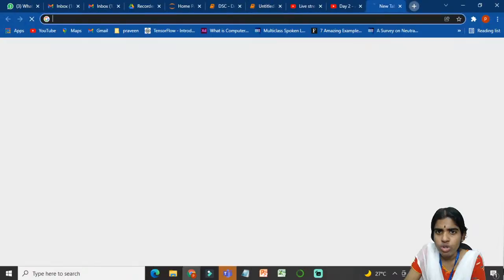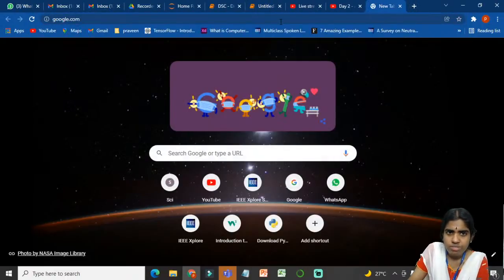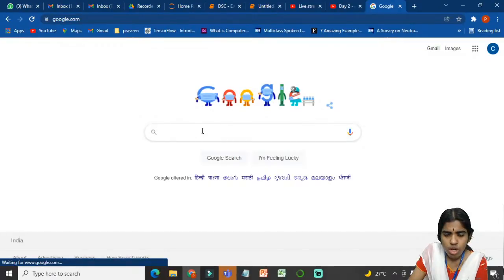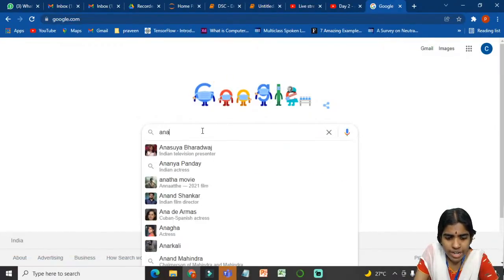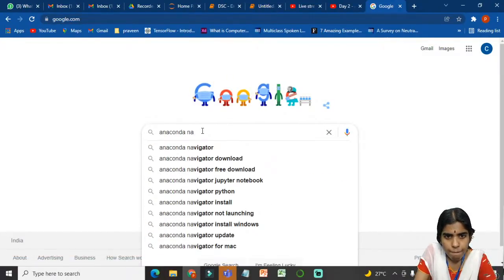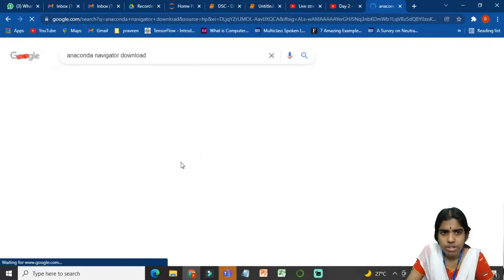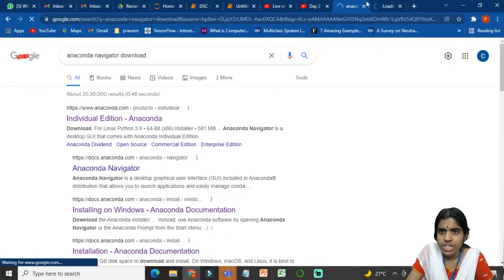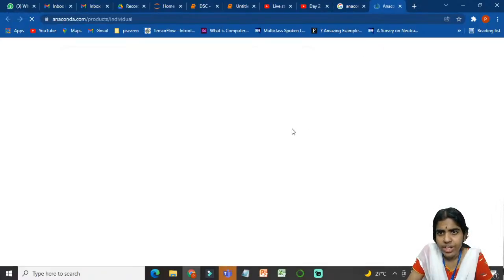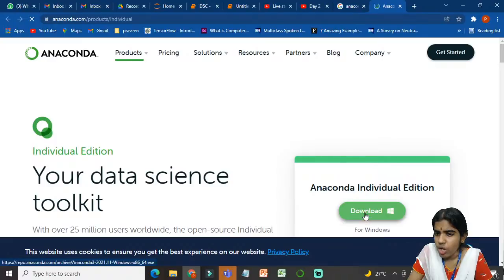Jupyter Notebook, I am telling you, right? You can go to Google. You type Anaconda Navigator. Download. There is the individual edition. Once you go here, there is a download option available. Is that visible? My screen is visible. You can click the download button, download Anaconda Navigator, and then follow the instructions.